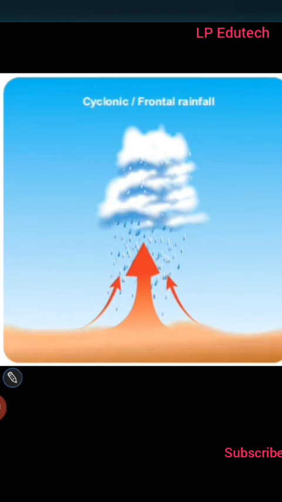It rains in areas over which the cyclone passes. Cyclonic rainfall occurs more in the temperate zone, and cyclone areas are also quite extensive. Comparatively, cyclonic rainfall occurring in the tropical region is limited in extent and is stormy in nature.